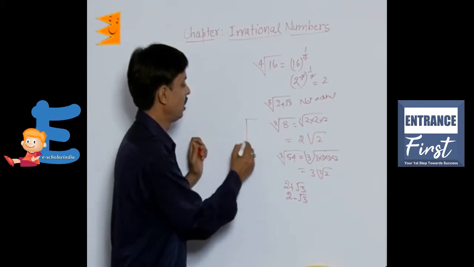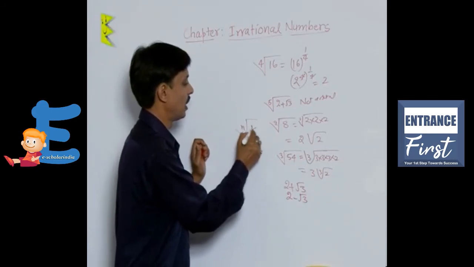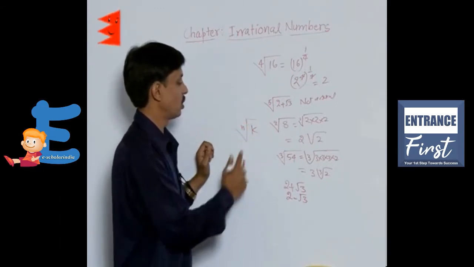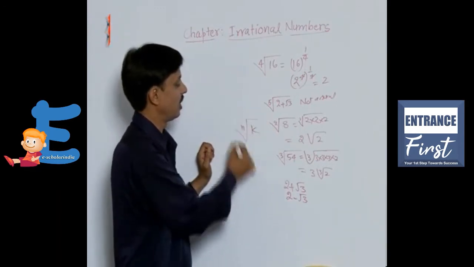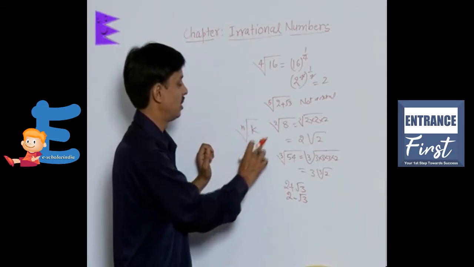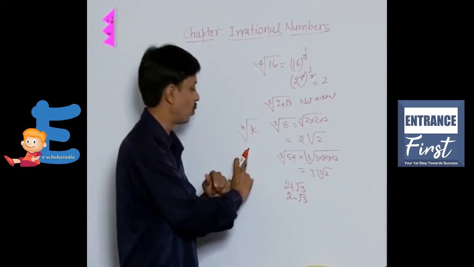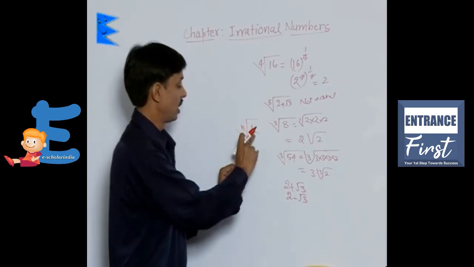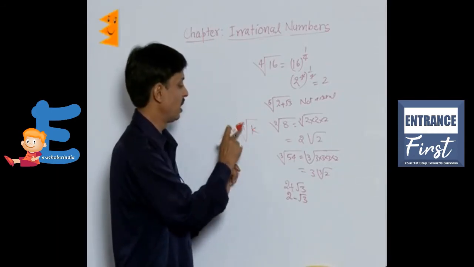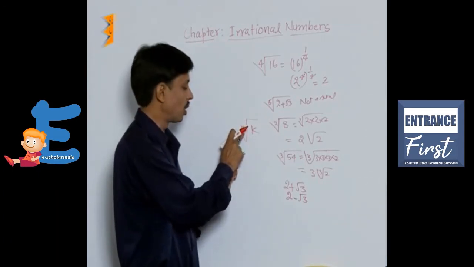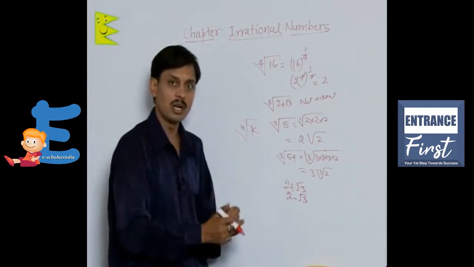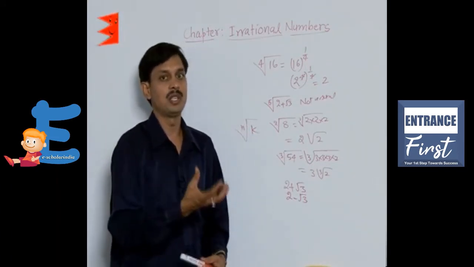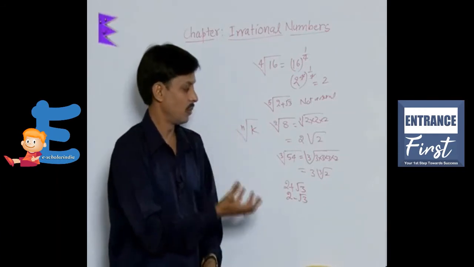Similarly, if I say nth root of k, then k is the radicand, n is its order, and if the result nth root of k is irrational, then this is to be taken as a surd, where k has to be rational, n has to be a natural number, 2 or more, and the final answer must be irrational.